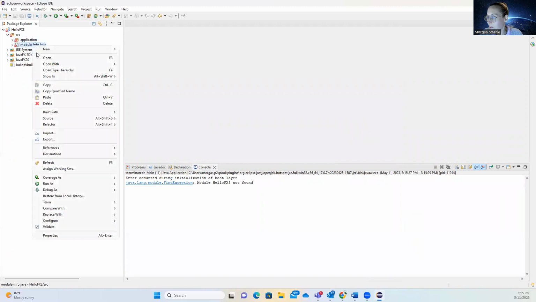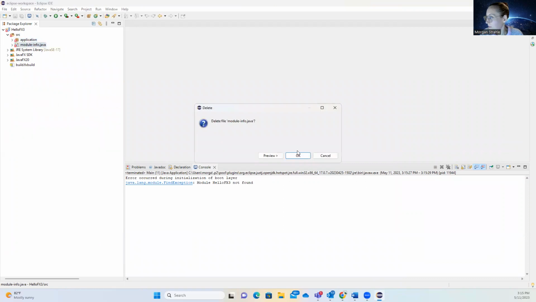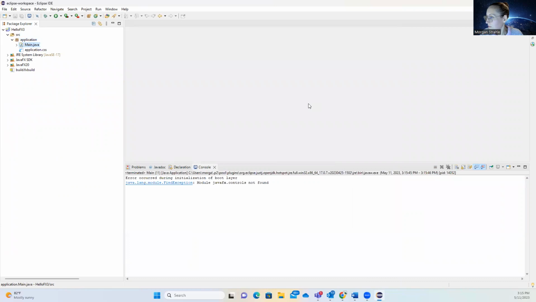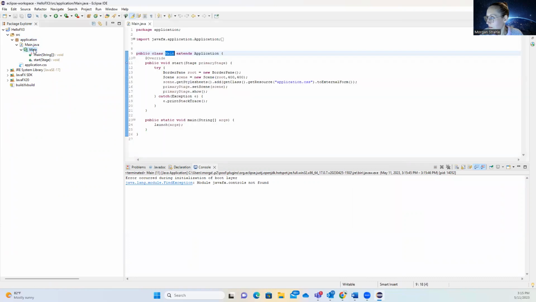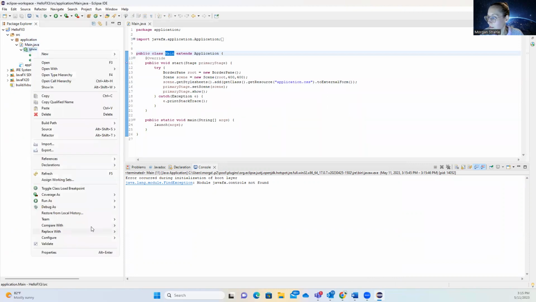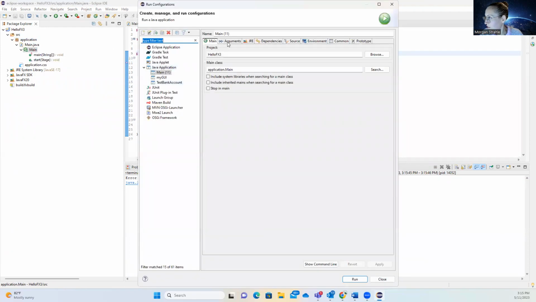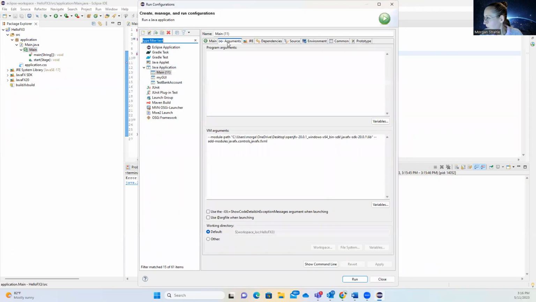We're going to delete our module info. Let's see. And back in. There we go. To our configuration, this is the main thing, making sure these VM arguments are in here correctly.